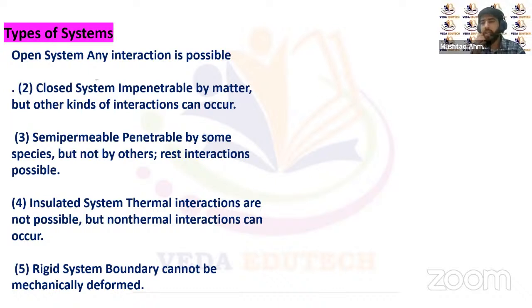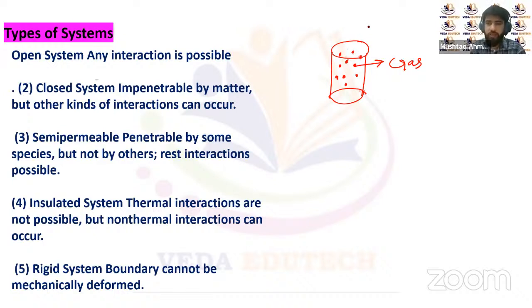It means that there will be a direct interaction between the system and the surrounding. Let's suppose we have this container, and it's an open system, filled with gas. We will call it an open system because for this system, there is a direct interaction between the system and the surrounding.